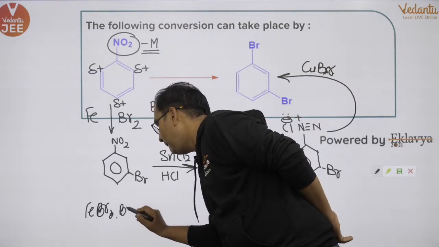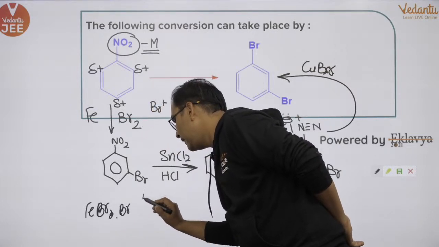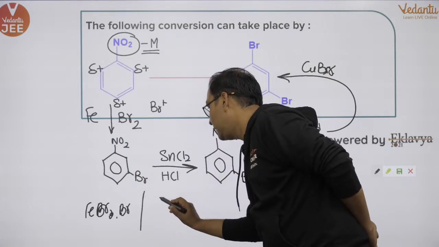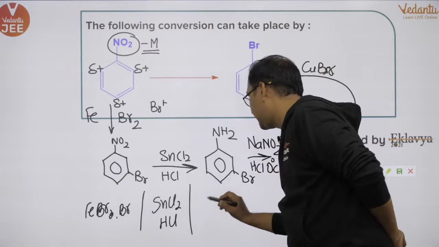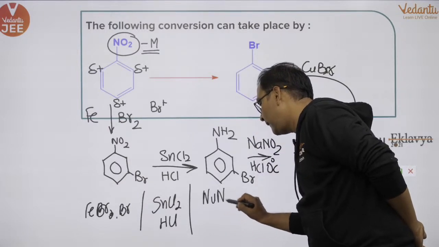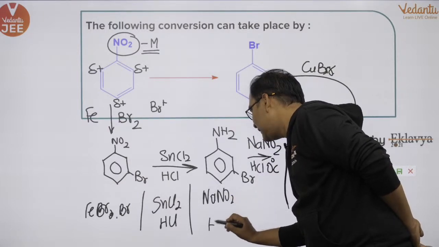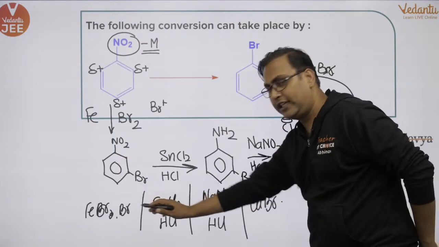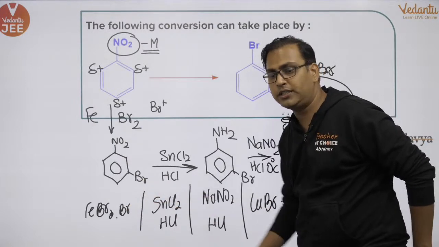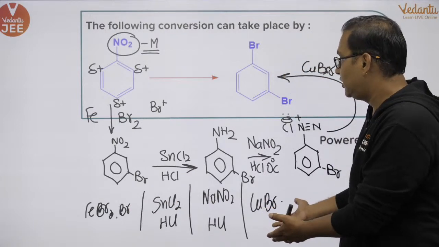FeBr3, Br2. Okay? Then in the second step, SnCl2 plus HCl. Then in the third step, NaNO2 and HCl. And in the next step, CuBr. So many different options were there. This was one of the options, and that is how you do this question.